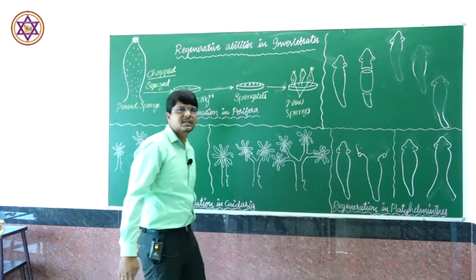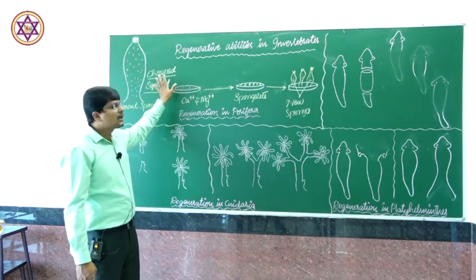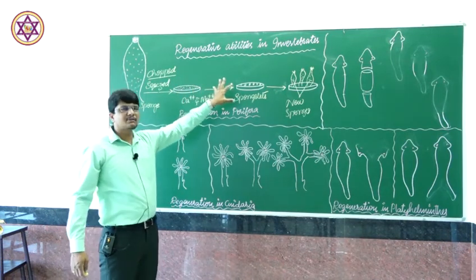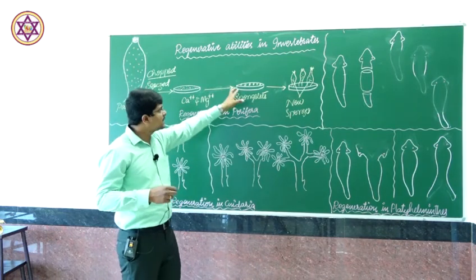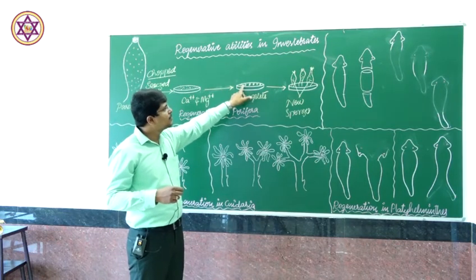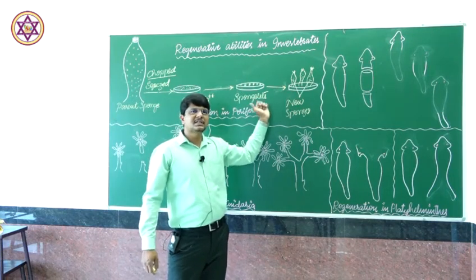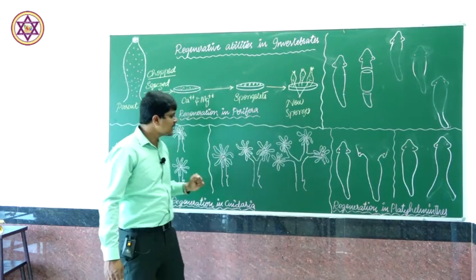And thus is the ability of the cells. The group of cells are separated here and cultured in the media, and due to the activity of the amoeboid cells, the gathering of the separated cells takes place, and the gathered groups of cells individually become new sponges. This is the ability which is seen in the poriferan groups.